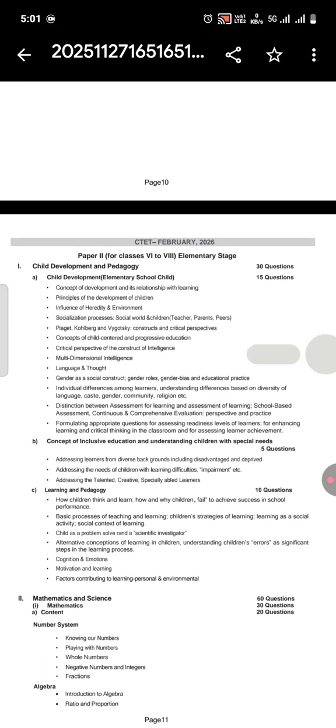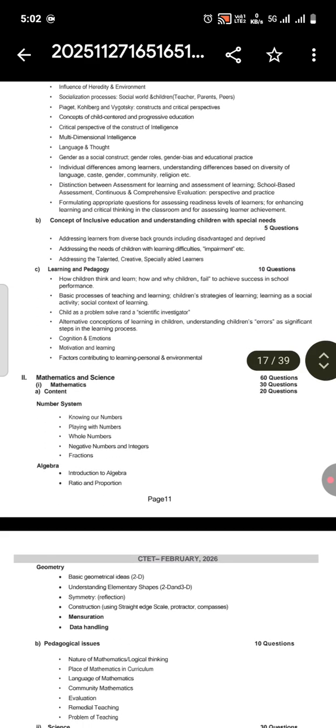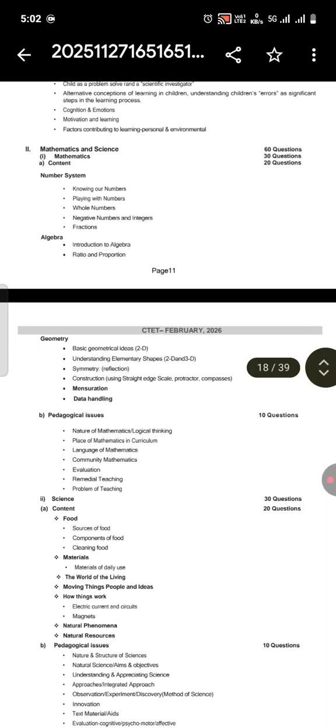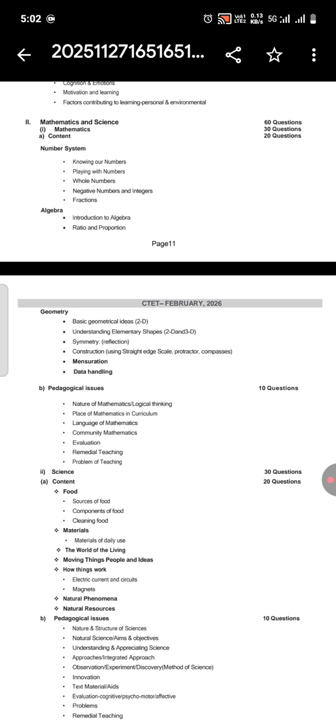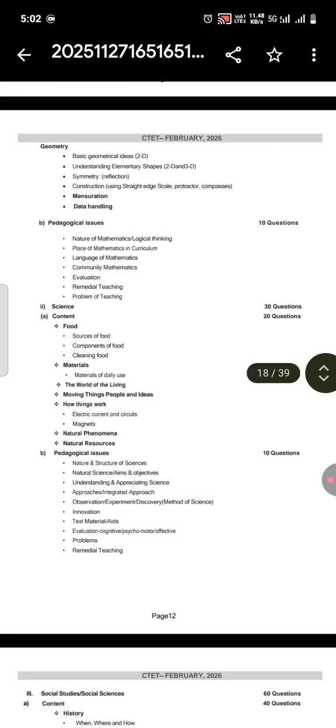Now let's see the paper 2 syllabus. So in paper 2 elementary stage, you have first child development and pedagogy. Take a screenshot of the syllabus and please stick to the syllabus because this is very important for any exam. You have to stick to the syllabus. All those science background students, take screenshot of science and mathematics.